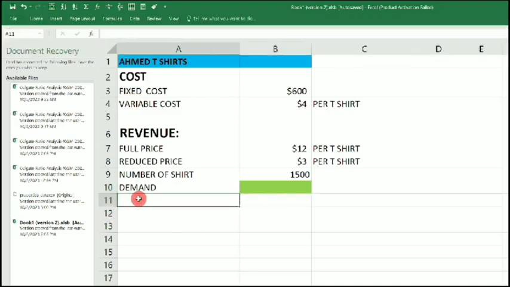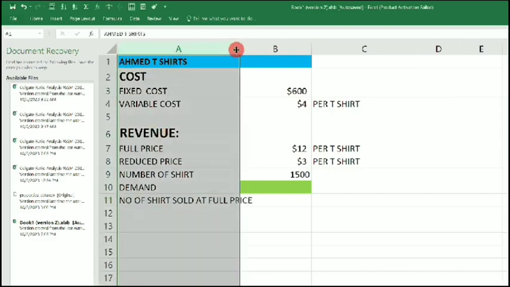Then also, we don't know the number of shirts sold at full price. We are going to have two variables here. The number of shirts sold at full price.